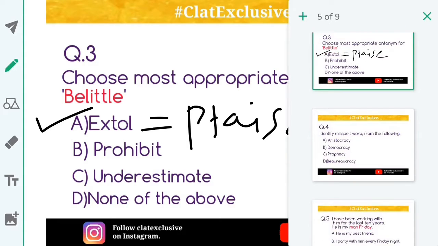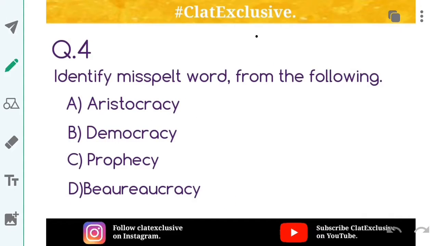Now coming back to question number 4, that is, identify the misspelled word from the following. So before identifying the misspelled word, let me explain all these words to you. Let me tell you the meaning, because vocabulary in general is important.